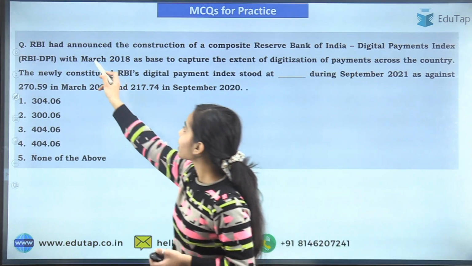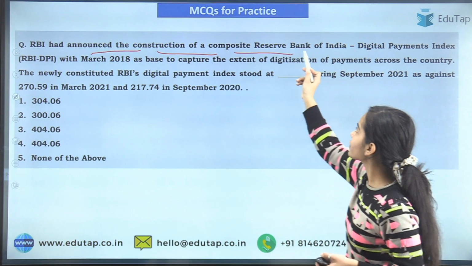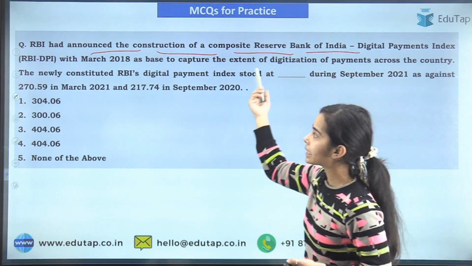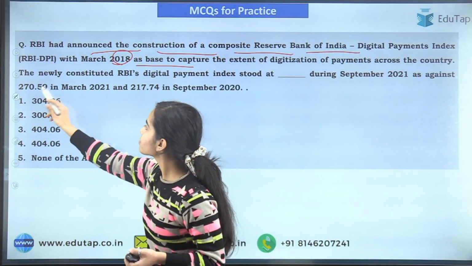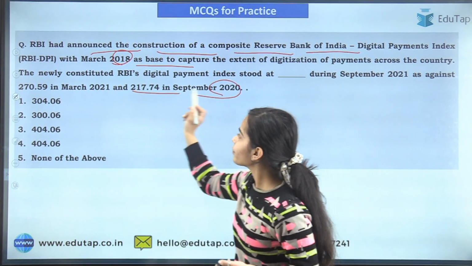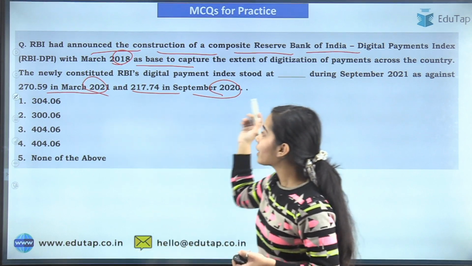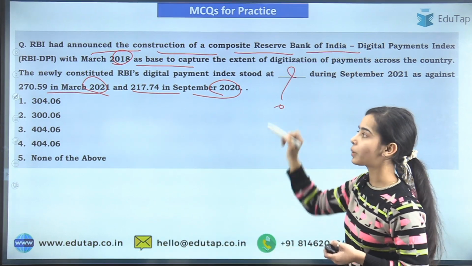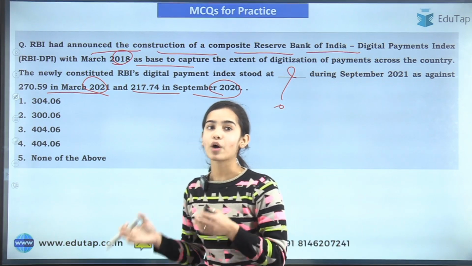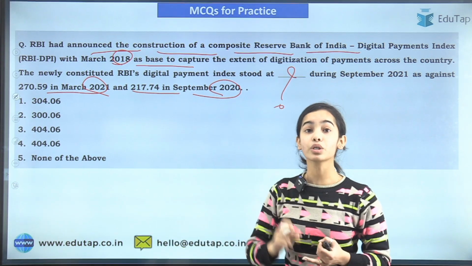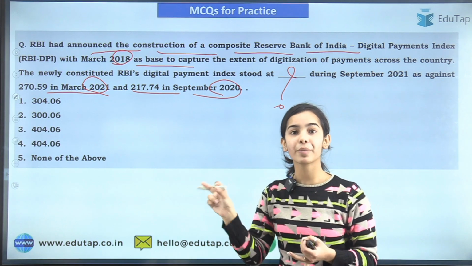Next, the RBI had announced the construction of a composite Reserve Bank of India Digital Payments Index with March 2018 as base. So you have to tell what it was in September 2020, what it was in March 2021, and what it is in September 2021. So this also is a very easy question for you. Now you have understood the index, and the current number of the index.